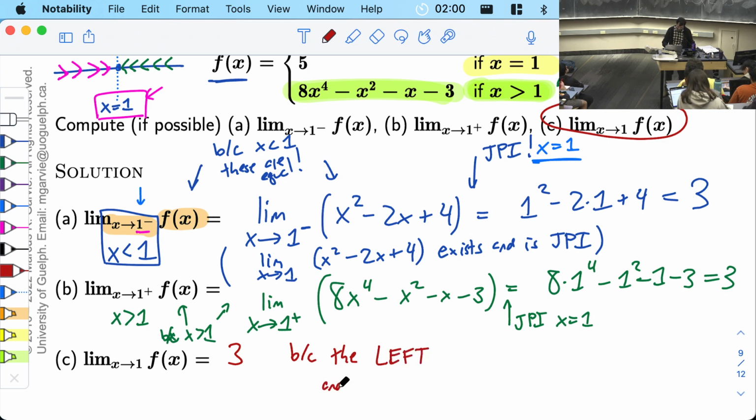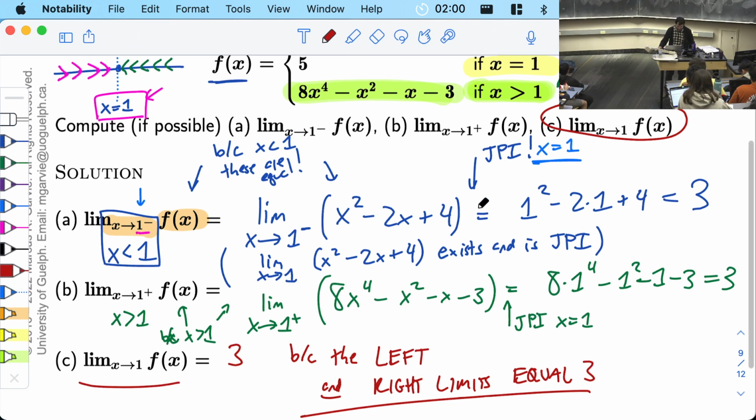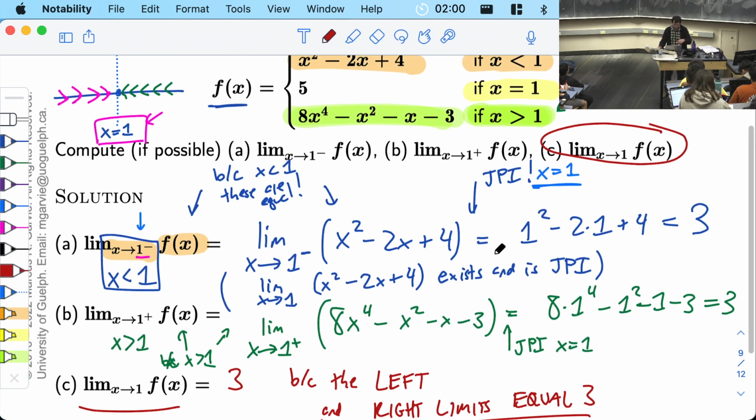The left and right limits equal 3. So if the left limit and the right limit are equal, no matter what they're equal to, that is the value of the two-sided limit. This value that was over here, when x equals 1, the value 5 is totally irrelevant. This is irrelevant.